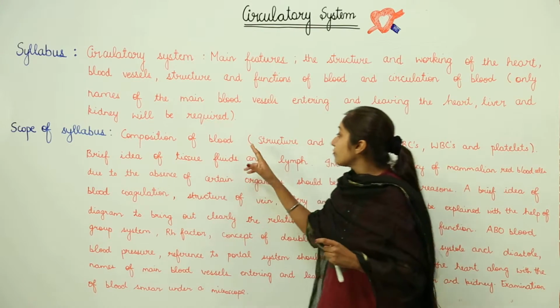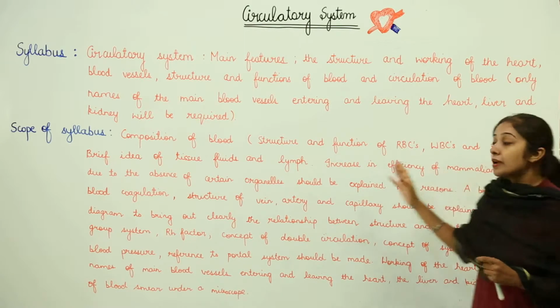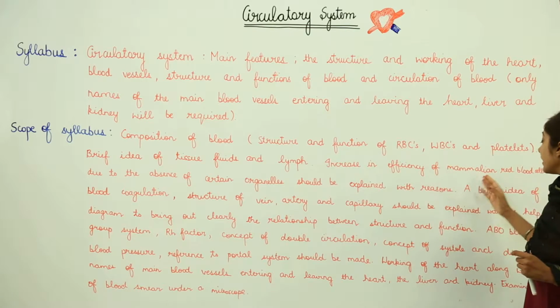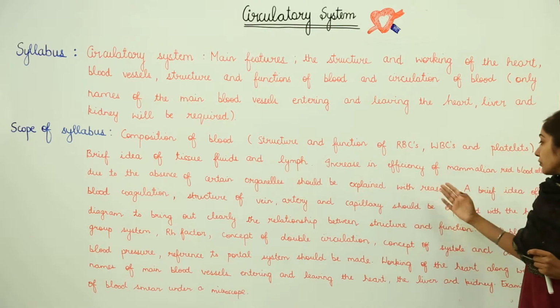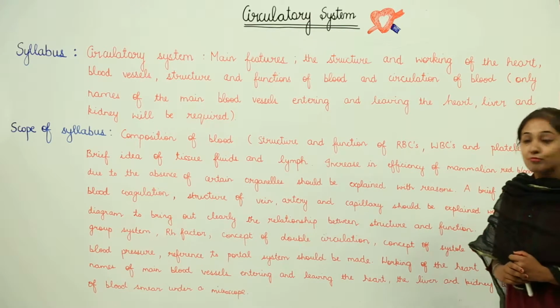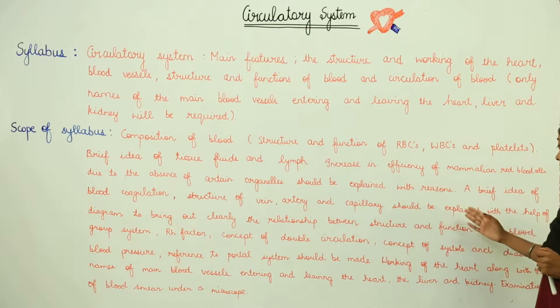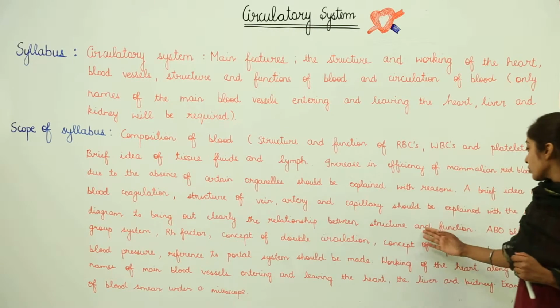The composition of blood, structure and functions of RBCs, WBCs and platelets, brief idea of tissue fluids and lymph. Increase in efficiency of mammalian red blood cells due to the absence of certain organelles should be explained with reasons. A brief idea of blood coagulation. Structure of vein, artery and capillary should be explained with the help of diagrams to bring out clearly the relationship between structure and function.